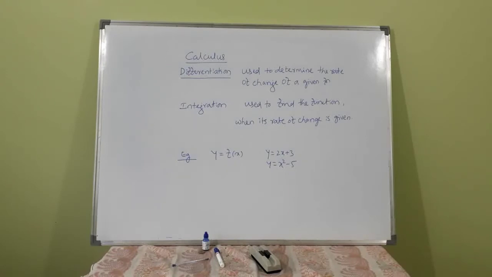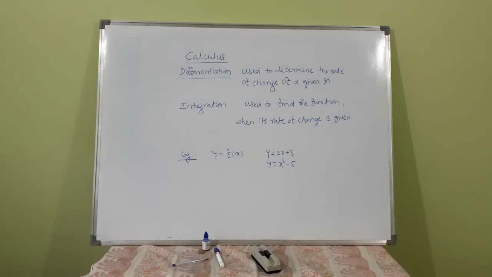When a very small, minute or negligibly small change occurs in the independent variable, there is a corresponding change in the dependent variable y. Then, finding the rate at which it is going to change, that is the intention of differentiation.